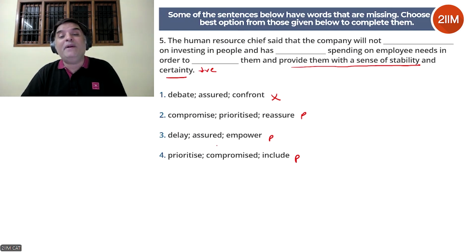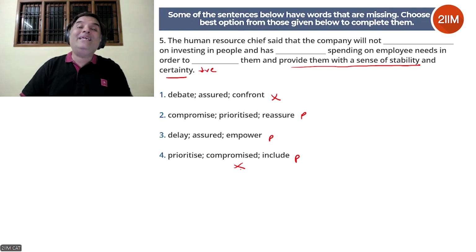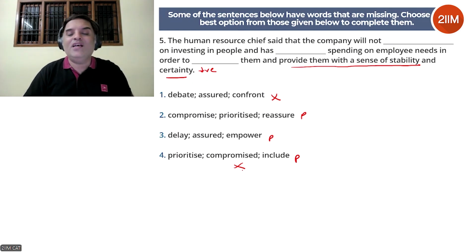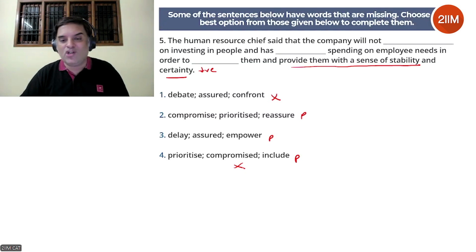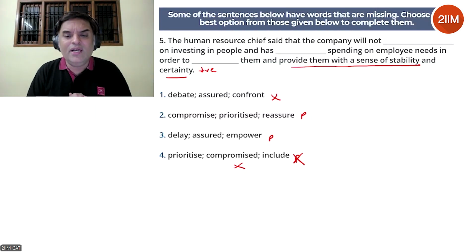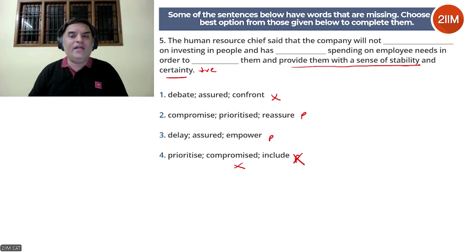Has assured spending on employee needs, this is okay. Has compromised spending. This will not fit. We are talking about increasing spending because it's in favor of employees. So compromised spending means it has decreased spending, which doesn't go with the context. We were already doubtful about include, and now compromise seals the deal. We're going to eliminate that option.